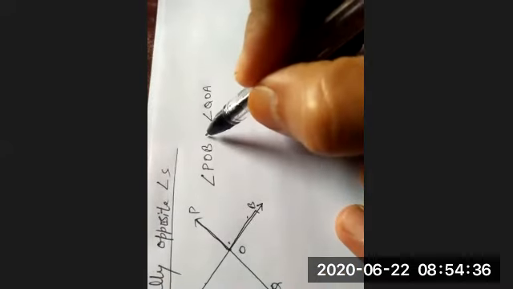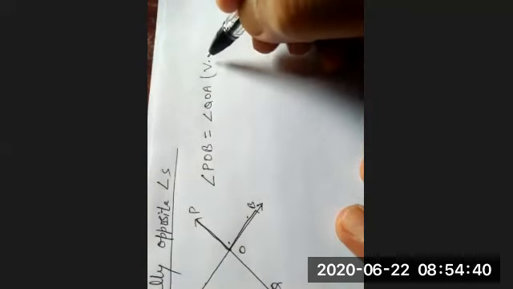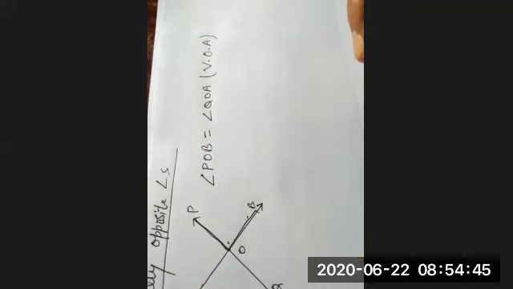So these two angles will be equal. This is called vertically opposite angles, and symbolically it is written as VOA.